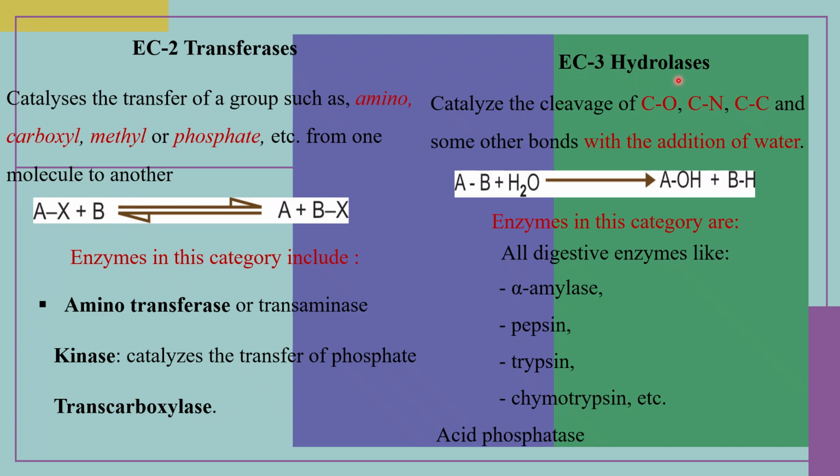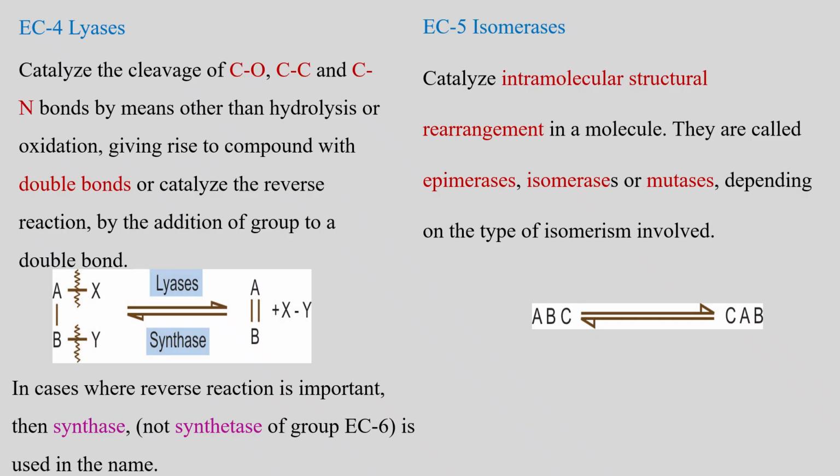Then EC3, the hydrolase class. They catalyze the cleavage of C-O, C-N or C-C bonds and some other bonds with the addition of water, because hydrolases carry out hydrolysis in the presence of water. So this bond is broken in the presence of water, and the products are formed like this, A-OH and B-H. Enzymes in this category are all digestive enzymes like alpha amylase, pepsins, trypsins, chymotrypsins, acid phosphatases, etc.